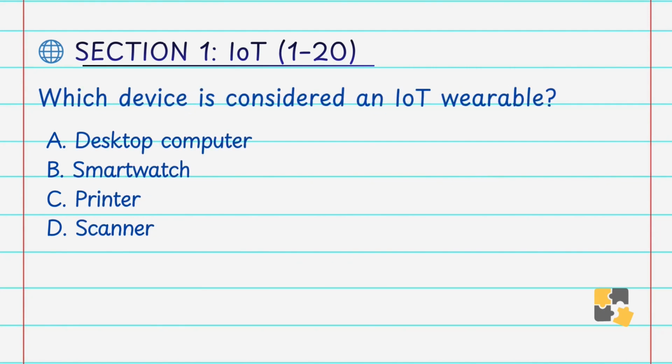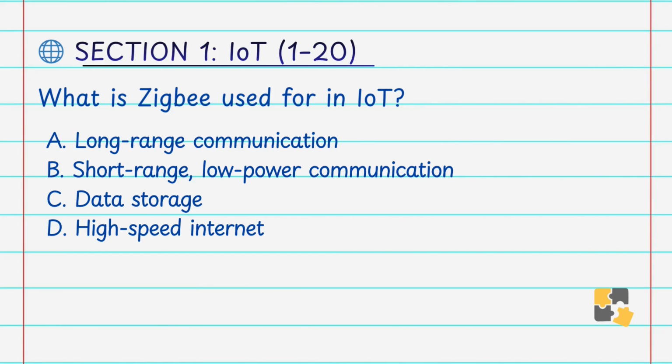Which device is considered an IoT wearable? A. Desktop computer, B. Smartwatch, C. Printer, D. Scanner. Answer is B. Smartwatch. A smartwatch collects health and activity data and connects to a smartphone or the cloud, making it a wearable IoT device. What is Zigbee used for in IoT?